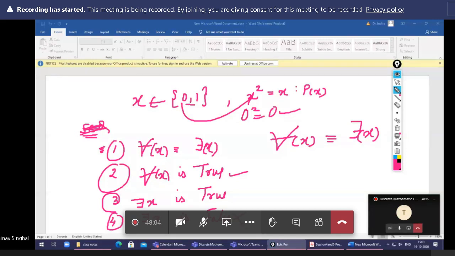So this one is false, this one is true, and this one is also true, because for all x it is equivalent to there exists x. If we check at both the points 0 and 1, this condition is true, and this is also true for all x.